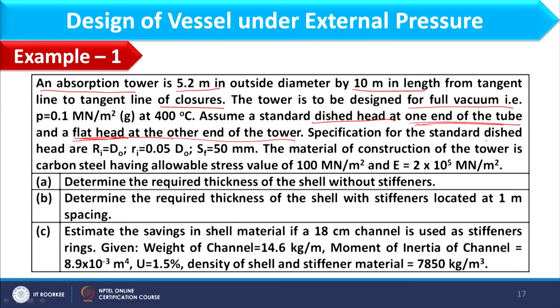Specification for standard dished heads: Ri equal to d naught, small ri equal to 0.05 d naught, SF 50 mm. The material of construction of the tower is carbon steel with allowable stress value of 100 mega Newton per meter square, and this is the modulus of elasticity value.